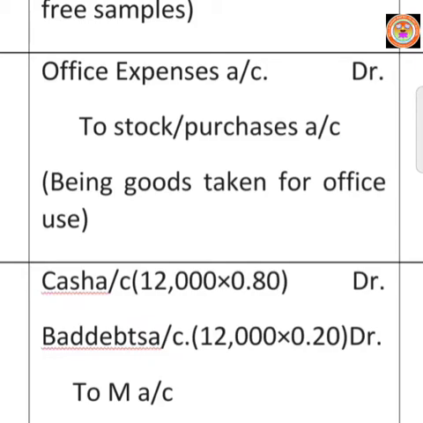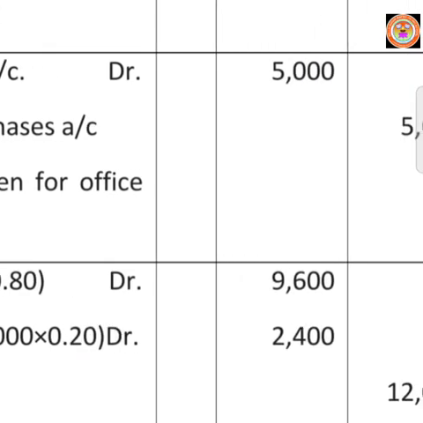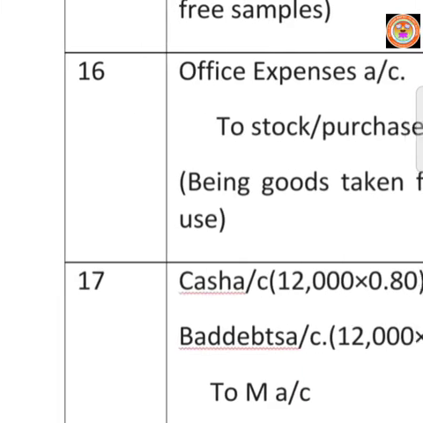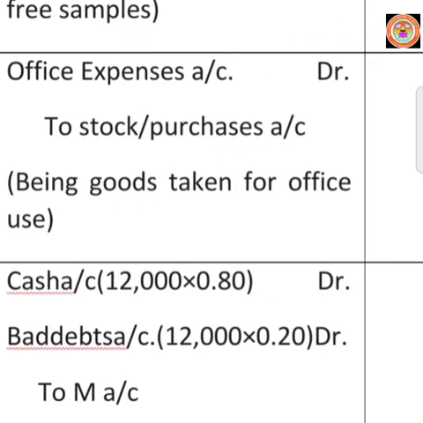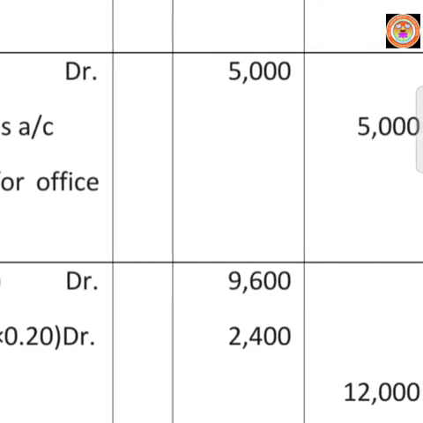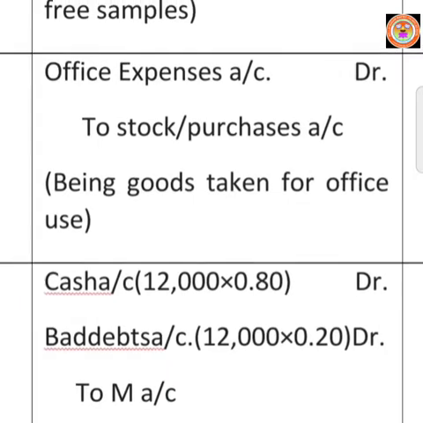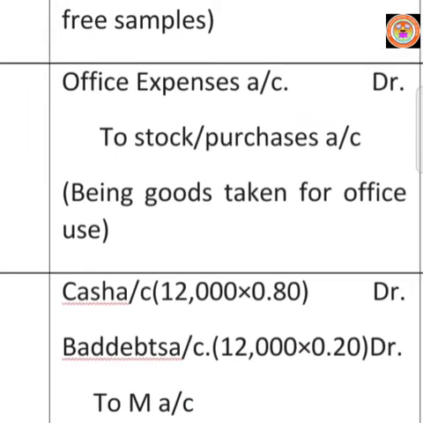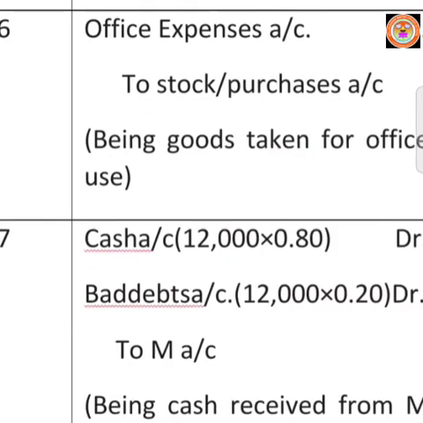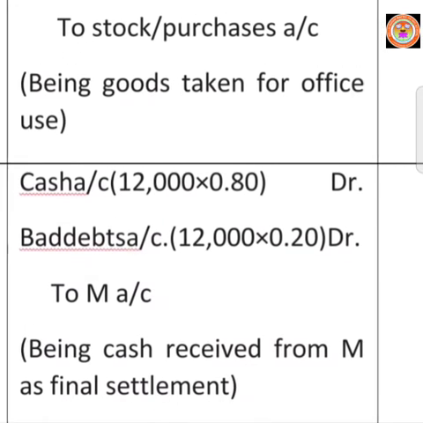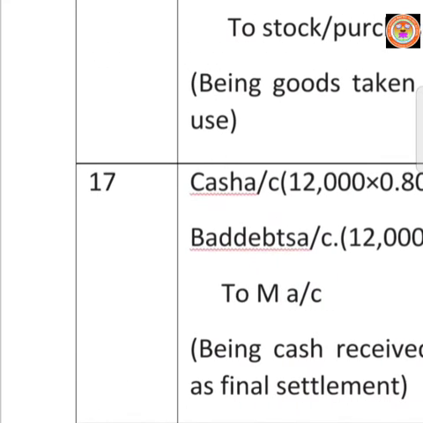Bad debts account debtor 2,400. Then to M account. M is the giver, so we have to credit according to our personal account rule. To M account 12,000. Hereafter M won't pay any money. So in this particular transaction we have the loss of rupees 2,400. Then write the narration, being cash received from M as final settlement.